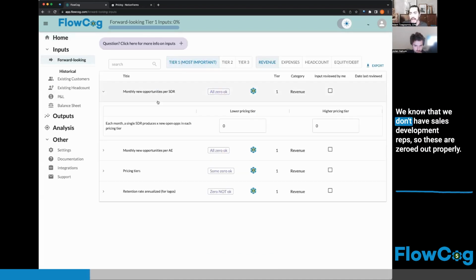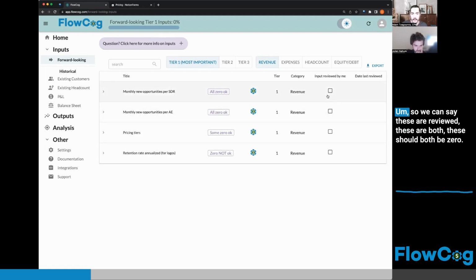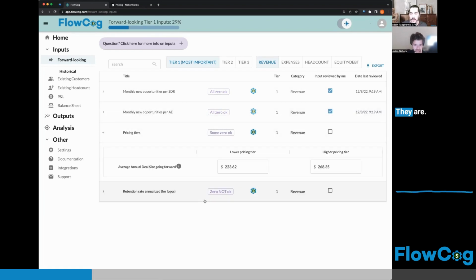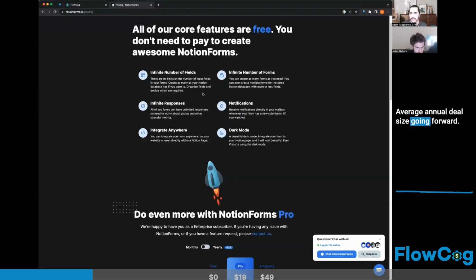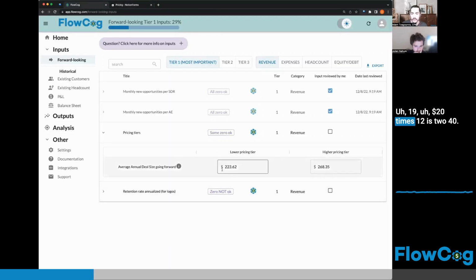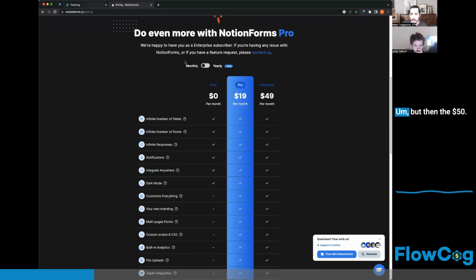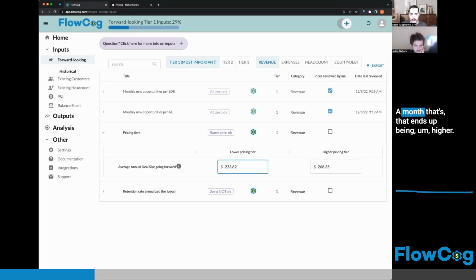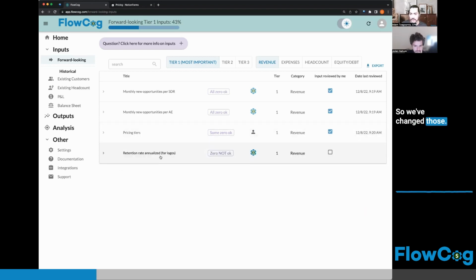We know that we don't have sales development reps, so these are zeroed out properly. So we can say these are reviewed. These should both be zero. They are. These are our price tiers, average annual deal size going forward. Let's see if it got that right. $19 or $20 times 12 is $240. But then the $50 a month ends up being higher. So that's about $600. So let's change that. Okay, so we've changed those.